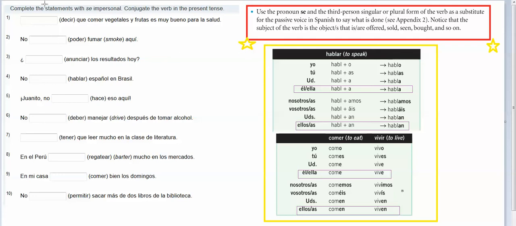Okay, so here what's going on is that it says one says that eating vegetables and fruits is very good for your health. So we are going to put this in the singular because what actually is the object is what you're conjugating for is eating vegetables and fruits. And so it's the idea of eating, and that's singular. So we're going to keep this singular. So what we would do here is write se dice que comer vegetales y frutas es muy bueno para la salud. No poder fumar aquí.